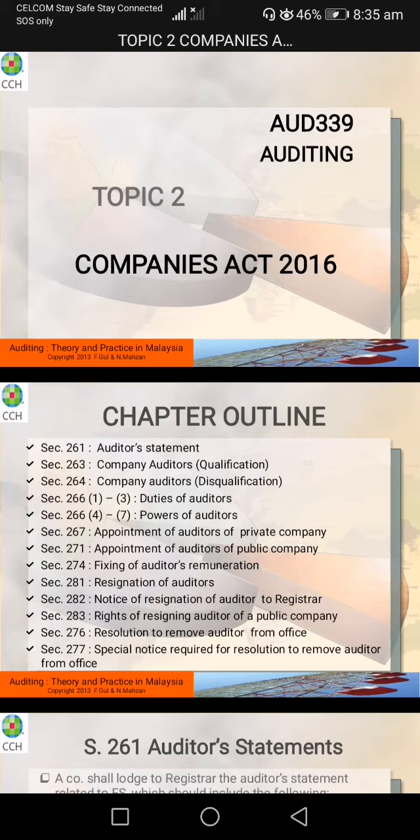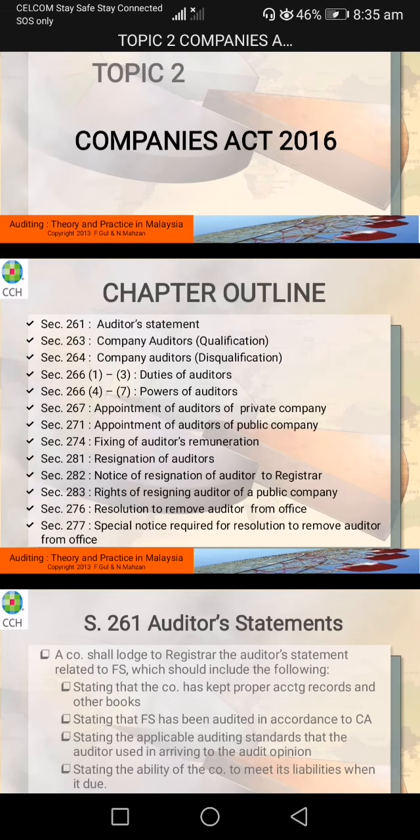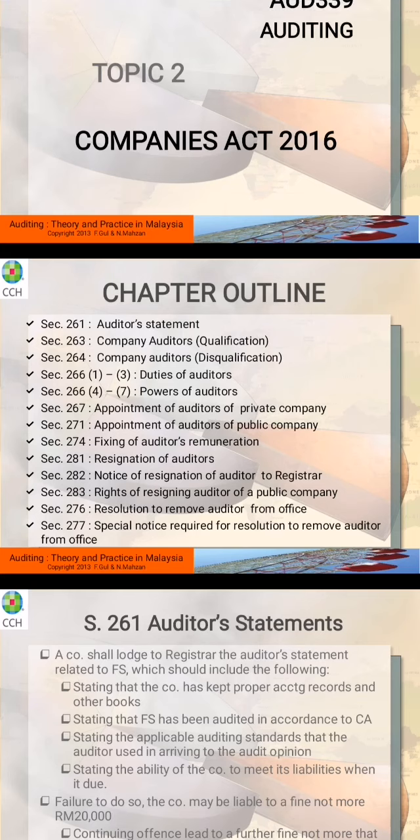Okay, now we move on to our second topic, which is Companies Act 2016. Right, so in this chapter, we are going to study section 261 until 277. So 261 is actually related with auditor statement. 263 qualification. 264 is disqualification.